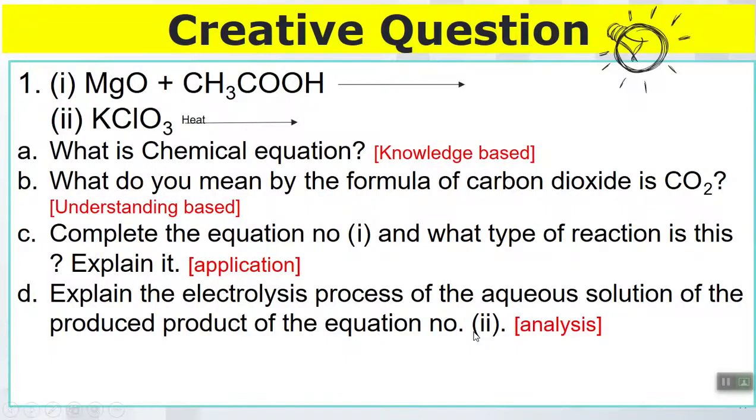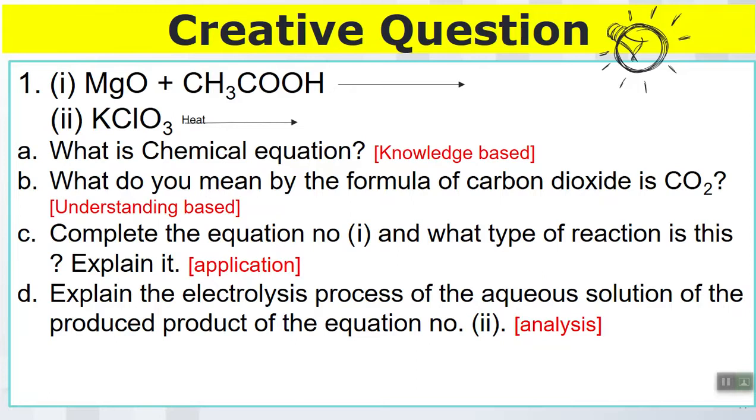Then next is our creative question. In the stem there are two chemical reactions you see. One is magnesium oxide, which is an oxide and it is alkaline. Next one is acetic acid, CH3COOH, and it is an acid. So here alkaline and acid both combine and produce salt and water. That means it will produce magnesium acetate, a salt, and water.